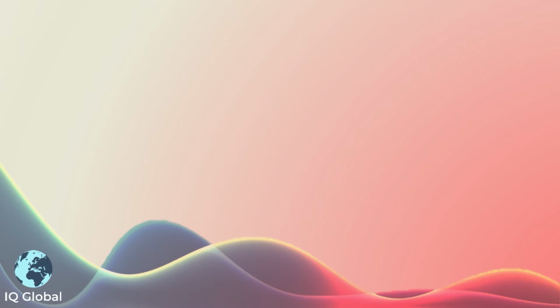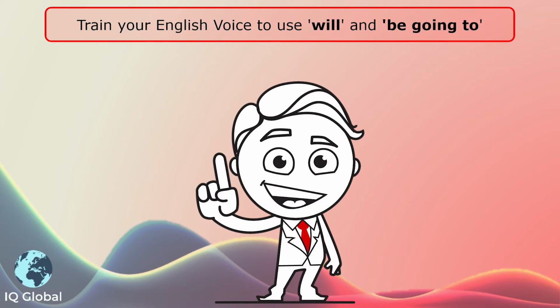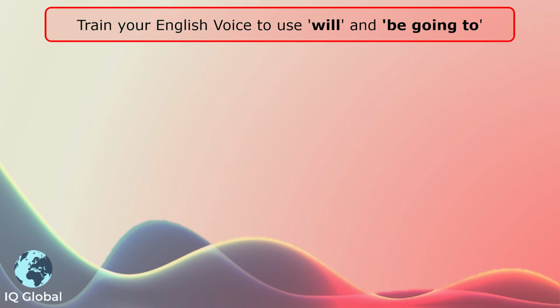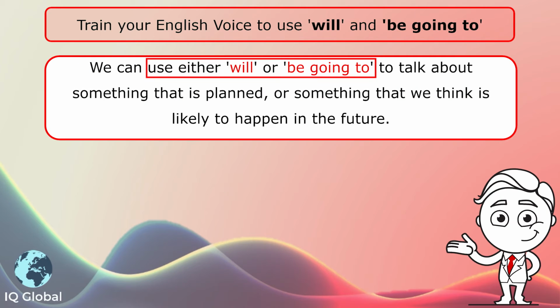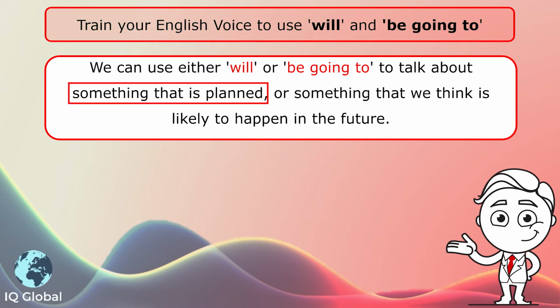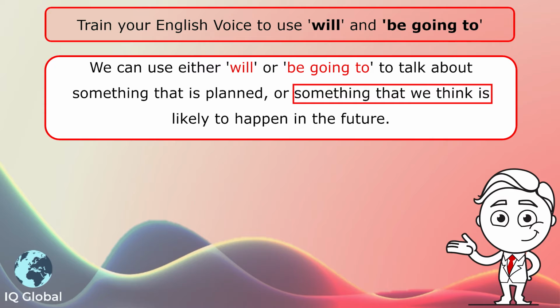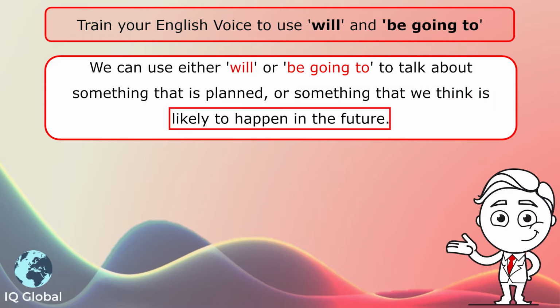In this section of grammar, we are going to learn how to use will and be going to. We can use either will or be going to talk about something that is planned or something that we think is likely to happen in the future.